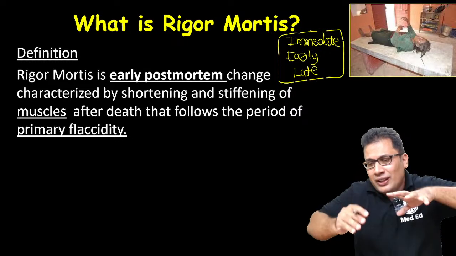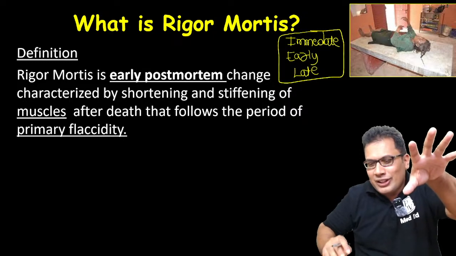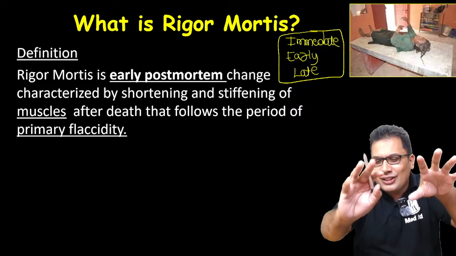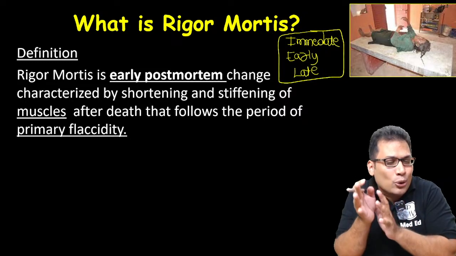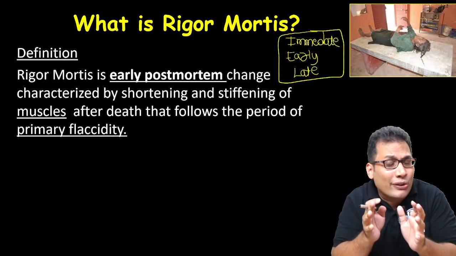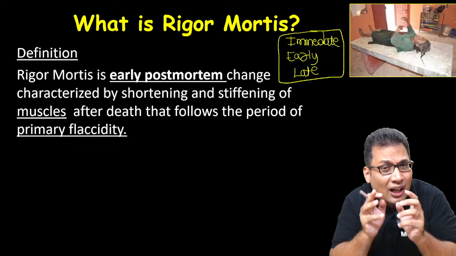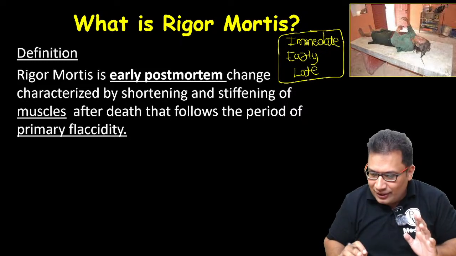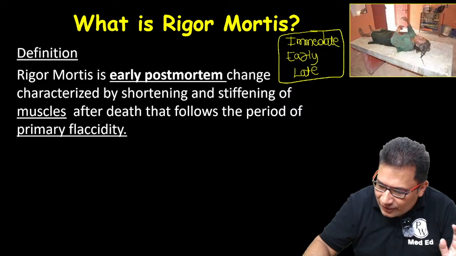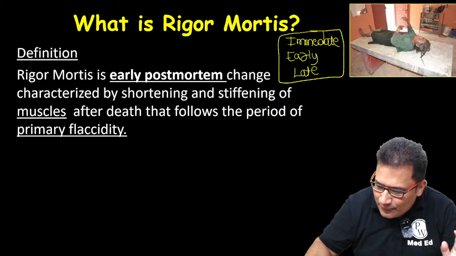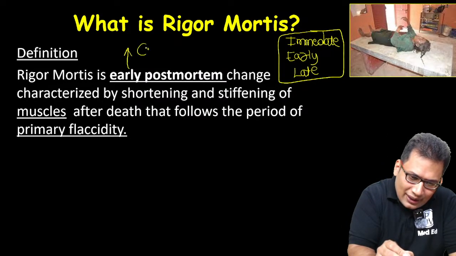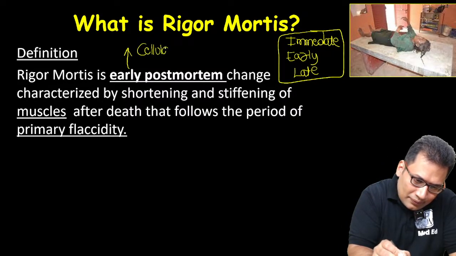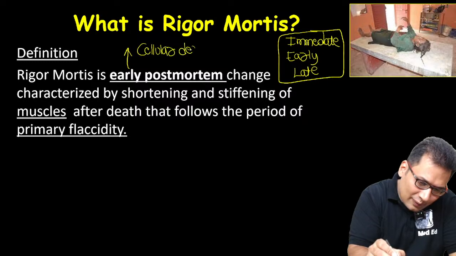They are classified into immediate post-mortem changes, early post-mortem changes and late post-mortem changes. Rigor mortis is an early post-mortem change, that is because of molecular death or cellular death. So try to understand the definition, guys. Early post-mortem change is because of what? Cellular death.